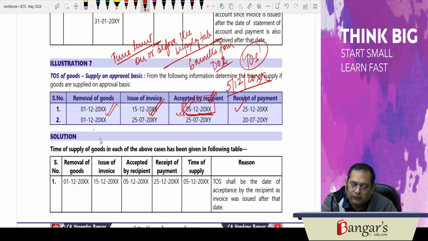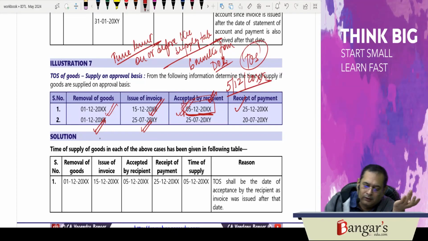In the second case, the removal has been taken on 1st of December. The date of issuance of invoice is, say, 25th of July. It is to be issued within 6 months from the date of removal. So, 6 months gets completed here. January, December, January, February, March, April, May.